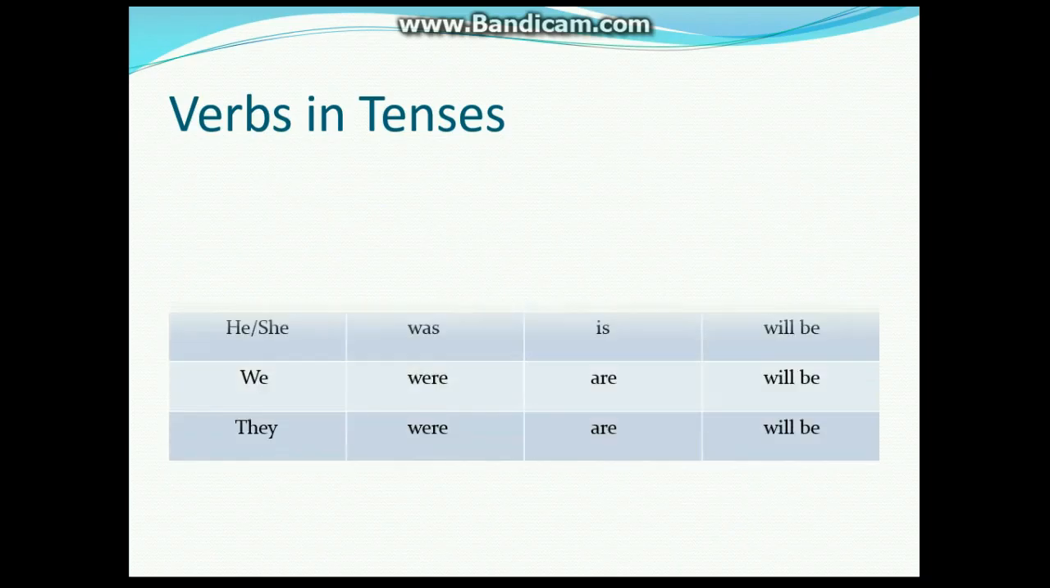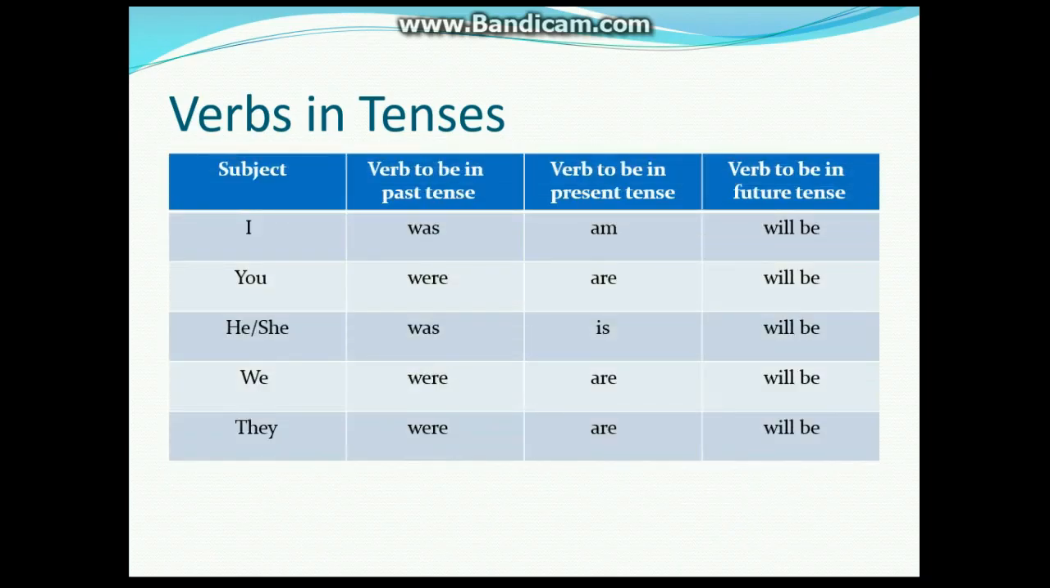Verbs in tenses. If I had to use I in my context, in past tense it becomes was, in present tense it becomes am, and in future tense it becomes will be. You: in past tense it becomes were, in present tense it becomes are, and in future tense it becomes will be. He or she: in past tense it becomes was, in present tense it becomes is, and in future tense it becomes will be.